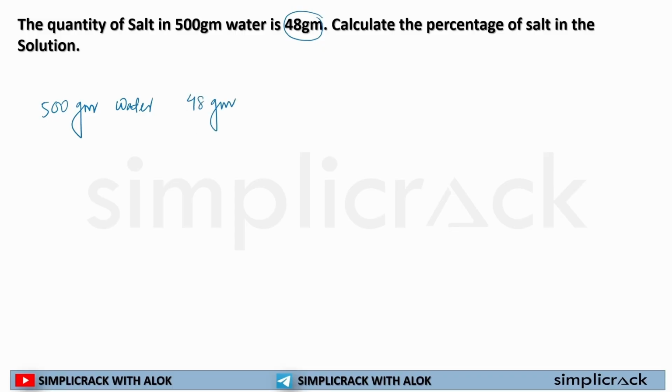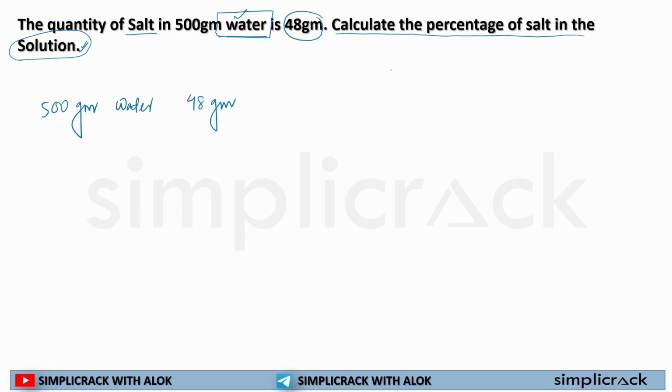Now, you need to understand very clearly the wording that is given. Here what is given? The quantity of salt in water. And in the next part it is given: calculate the percentage of salt in the solution. See, here water, there solution.